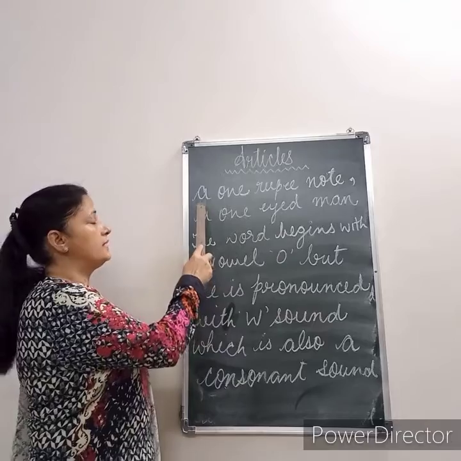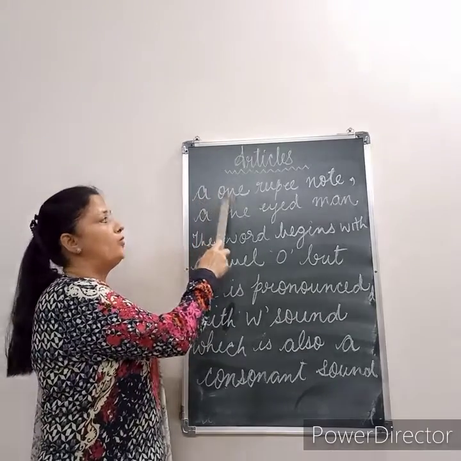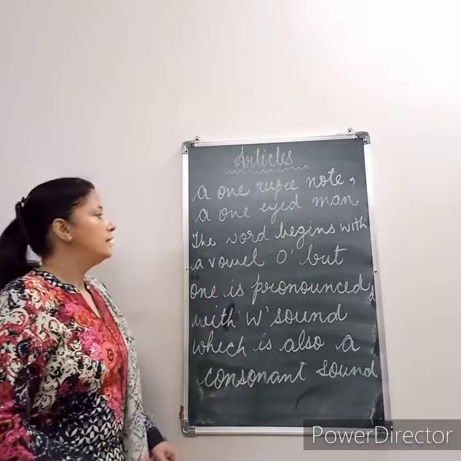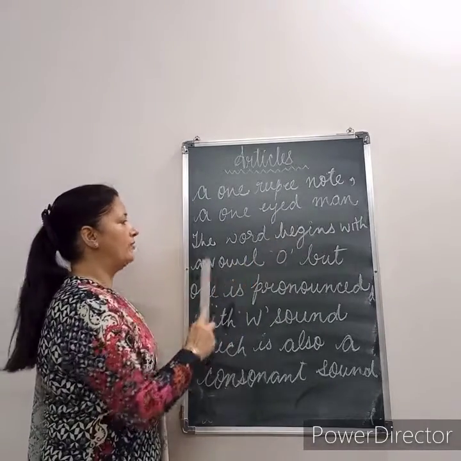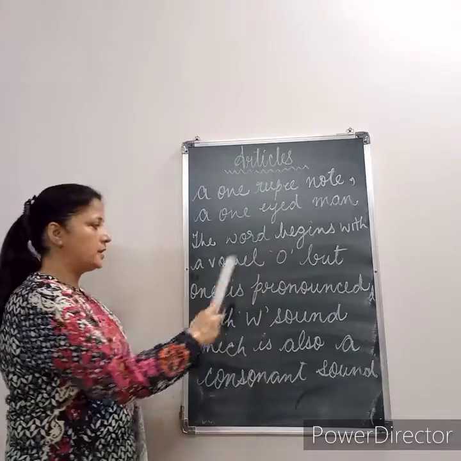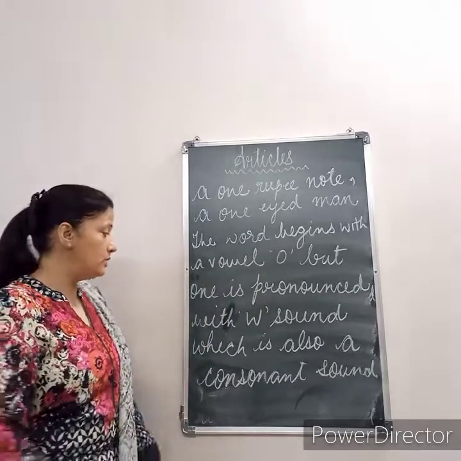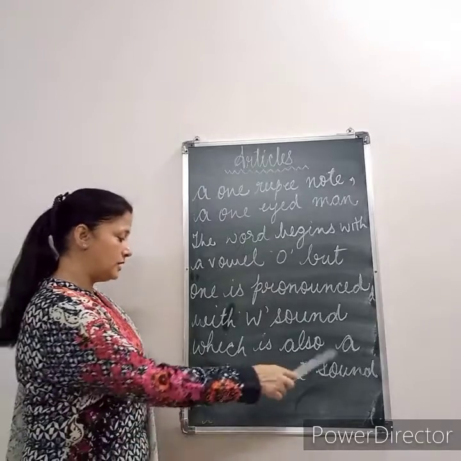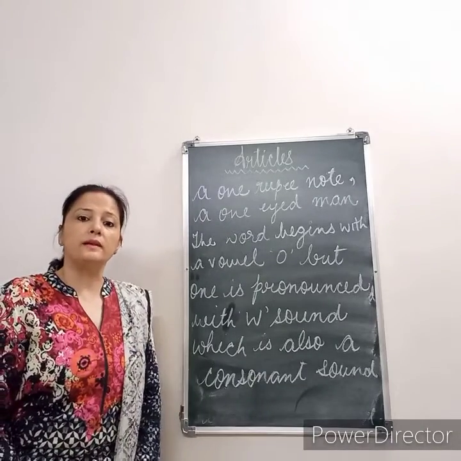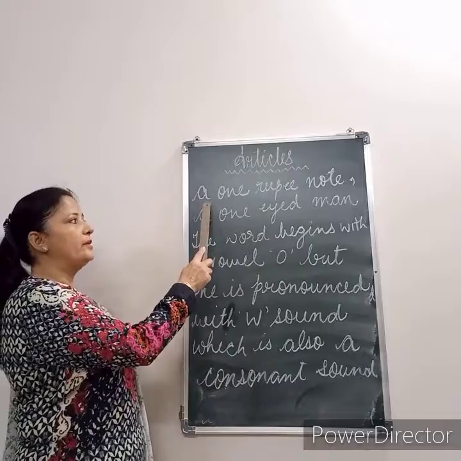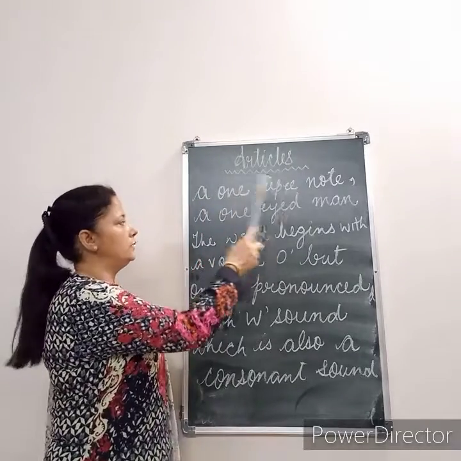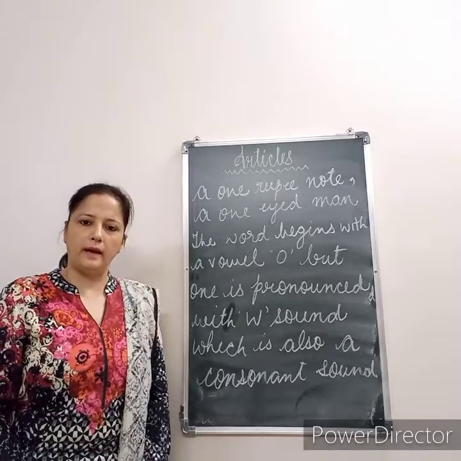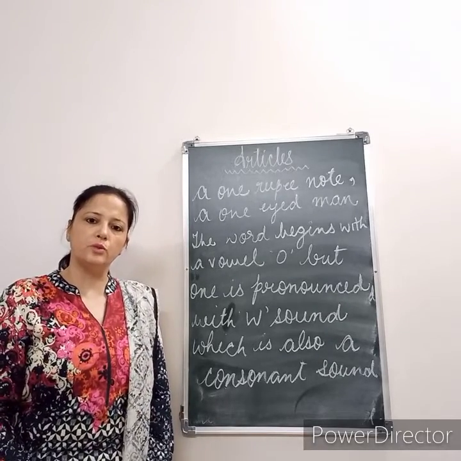Next, here we can see we have used a one rupee note, a one-eyed man. The words here begin with the vowel O, but one is pronounced with the V sound, which is also a consonant sound. So that is why we use a before one rupee note and a before one-eyed man. I hope this concept is clear to all of you.